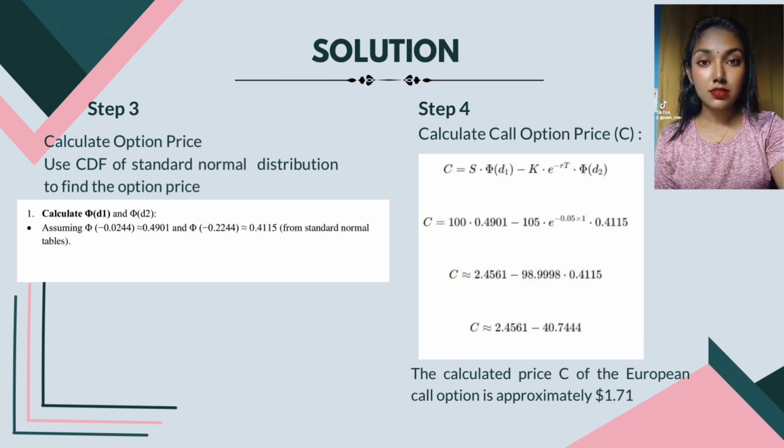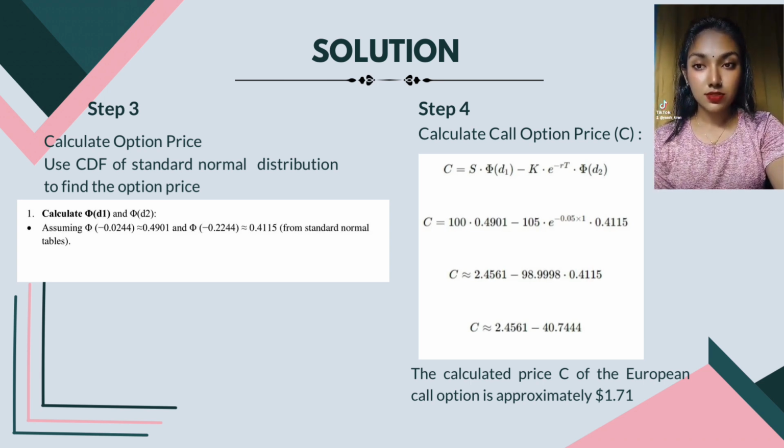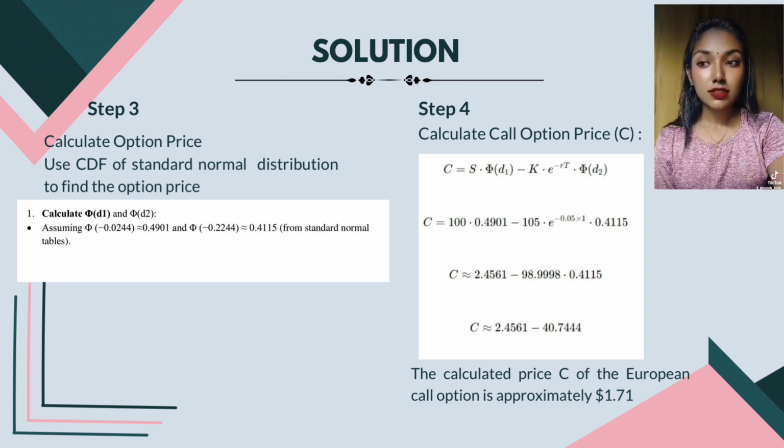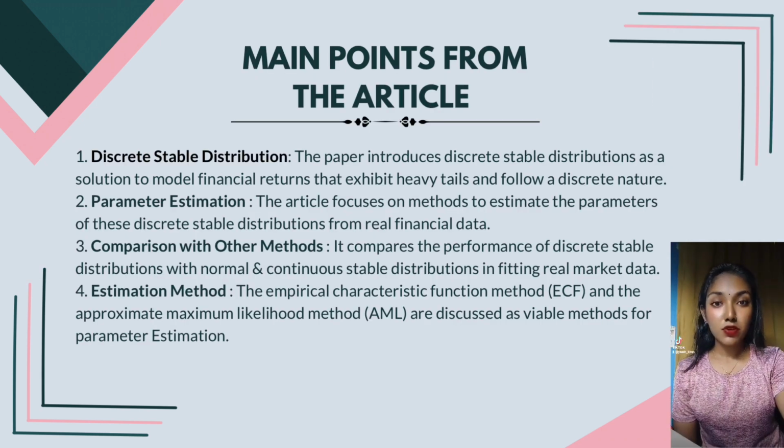We obtain 4 main points from the article. First is the discrete stable distribution. The paper introduces discrete stable distributions as a solution to model financial returns that exhibit heavy tails and follow a discrete nature. The second point is parameter estimation. The article focuses on methods to estimate the parameters of these discrete stable distributions from real financial data. The third point is comparison with other methods. It compares the performance of discrete stable distributions with normal and continuous stable distributions in fitting real market data. The last one is the estimation method. The empirical characteristic function method, ECF, and the approximate maximum likelihood method, AML, are discussed as viable methods for parameter estimation.